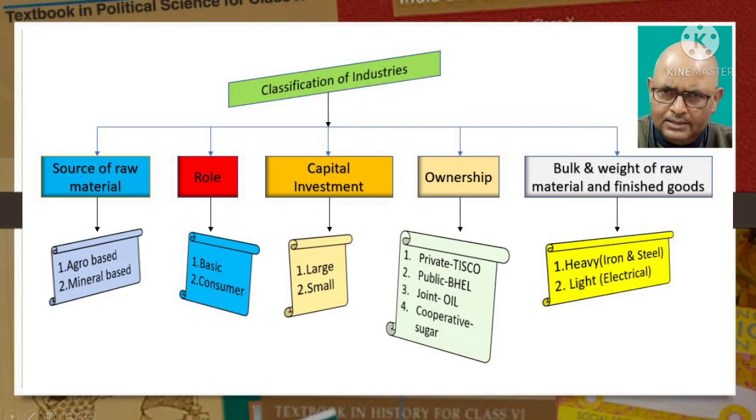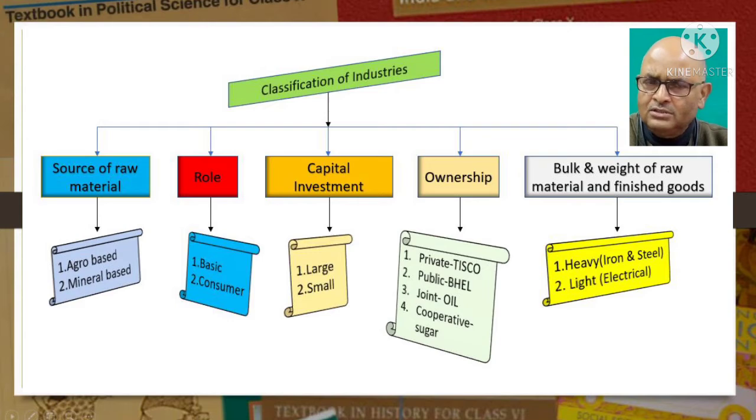This definition is necessary because the government gives certain concessions and incentives to the small scale industries. Next, classification on the basis of ownership. Just recall the economics chapter, sectors of economy. What we discussed as public sector and private sector, the same thing is here. In addition, we have joint sector and cooperative sector.